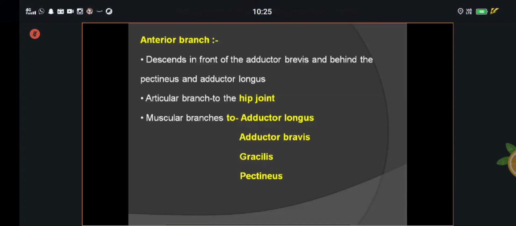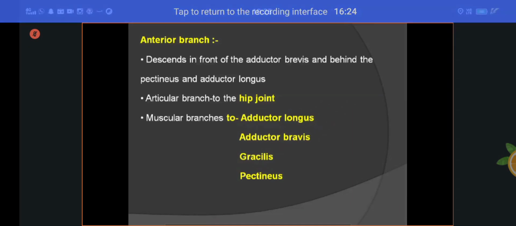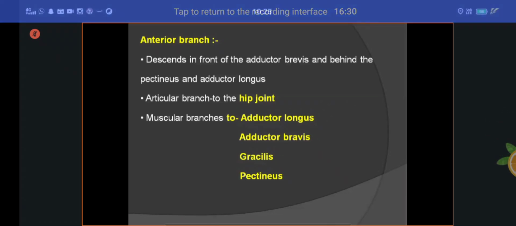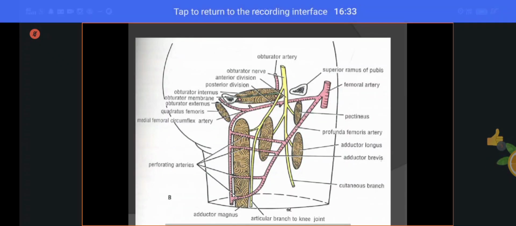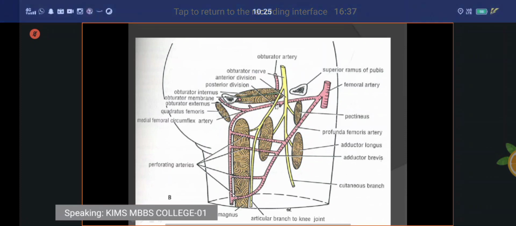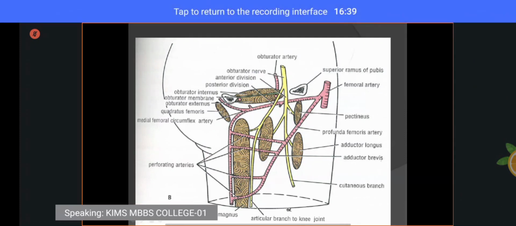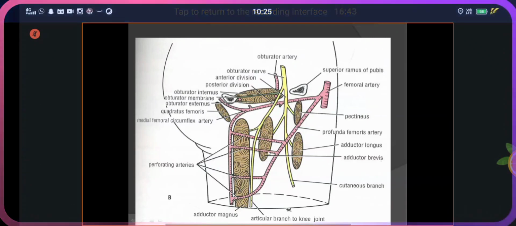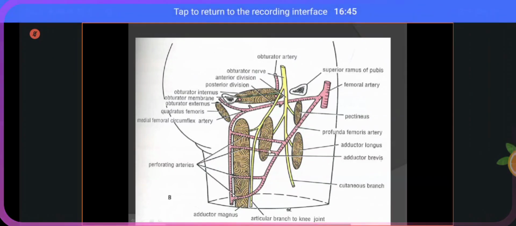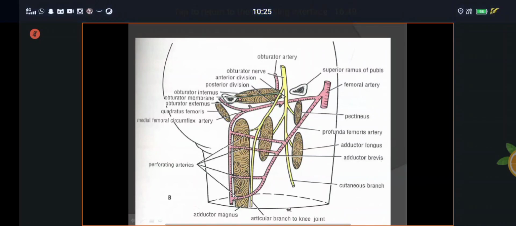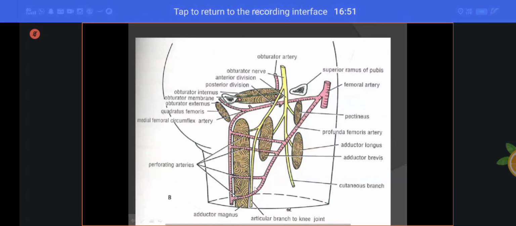Are you clear? Branches coming from the anterior division. Here, this is called your obturator nerve. We divide it into the anterior division and posterior division. The anterior division supplies the pectineus muscle, adductor longus and adductor brevis. Understand? These are called branches coming from the anterior division. This is called the posterior division of the obturator nerve.